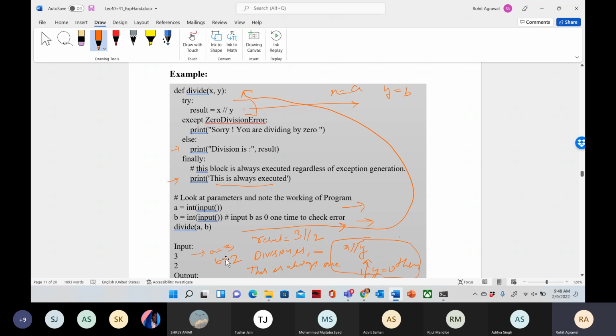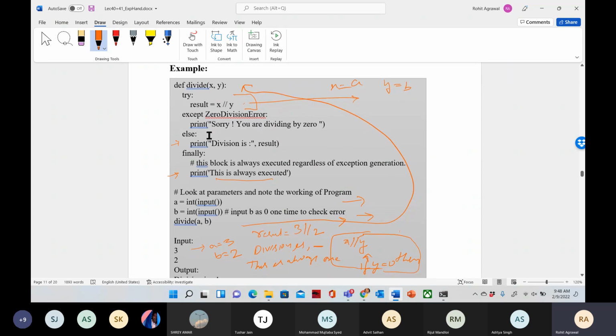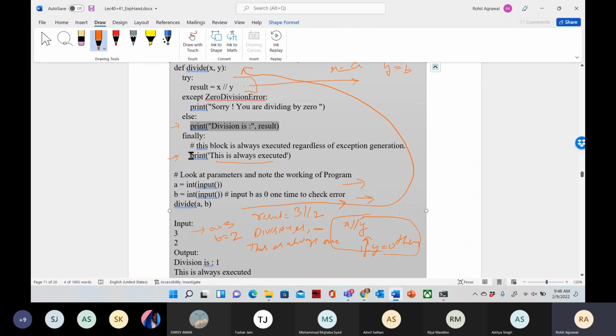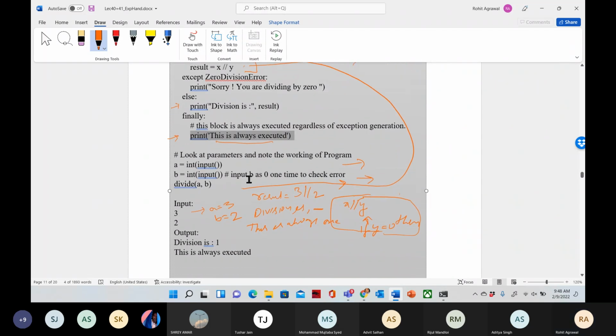So it will give you the result 3 upon 2, that is 1. There is no exception, so the else statement will be executed. Division is 1, and the finally statement will be printed.